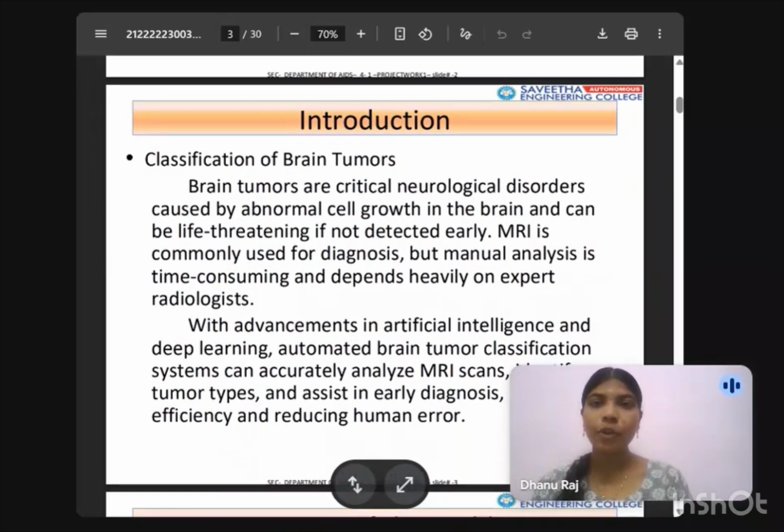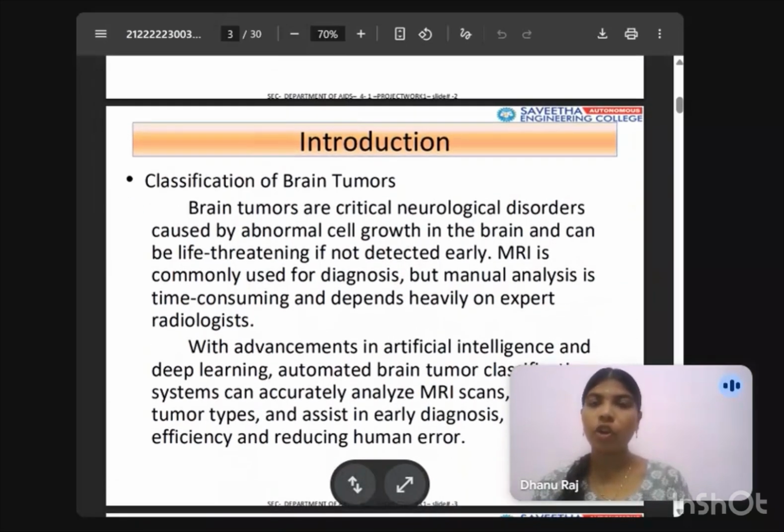Introduction. Brain tumors are critical neurological disorders caused by abnormal cell growth in the brain and can be life-threatening if not detected early. MRI scans are commonly used for diagnosis, but manual analysis is time-consuming and depends heavily on expert radiologists. With advancement in AI and deep learning, an automated brain tumor classification system can accurately analyze MRI scans, identify tumor types, and assist in early diagnosis by reducing human error.